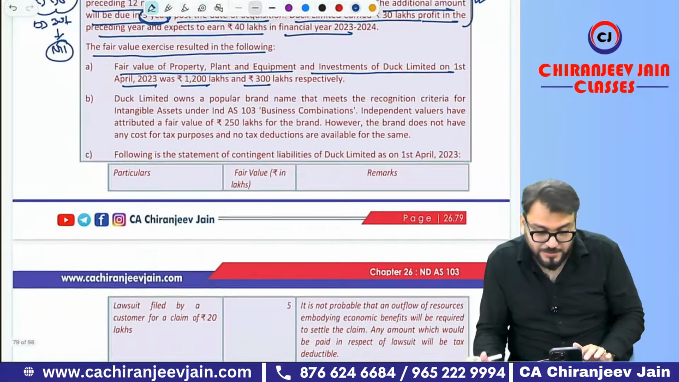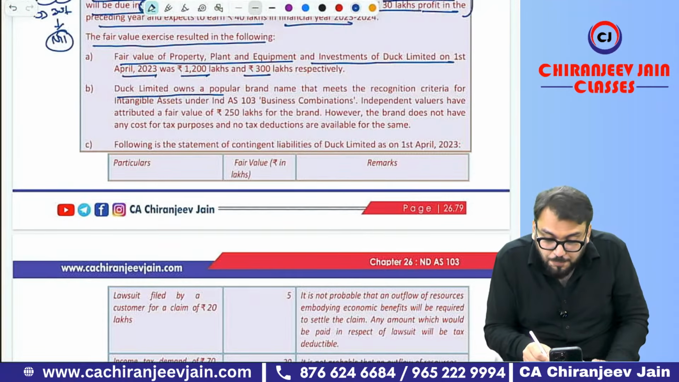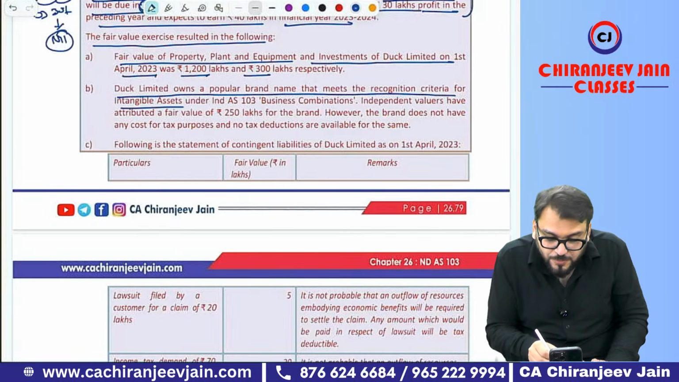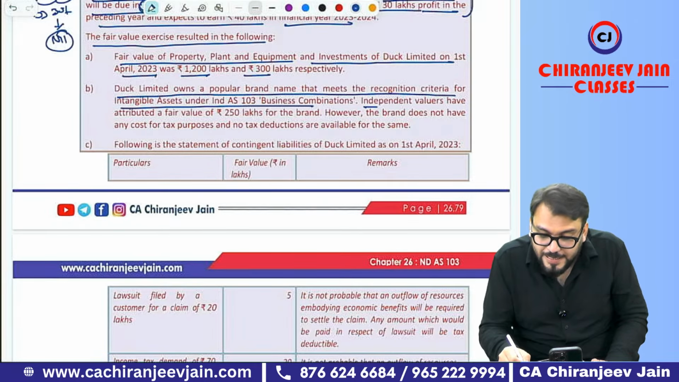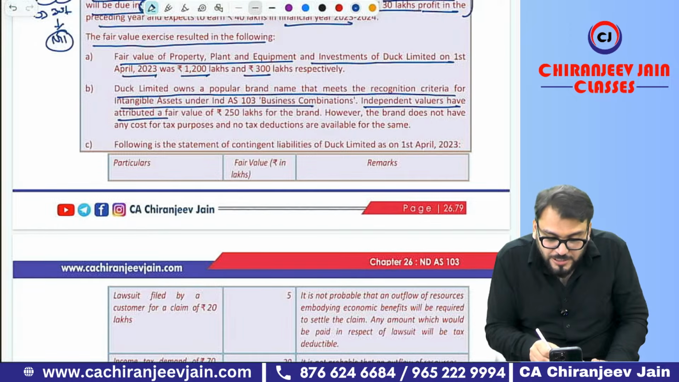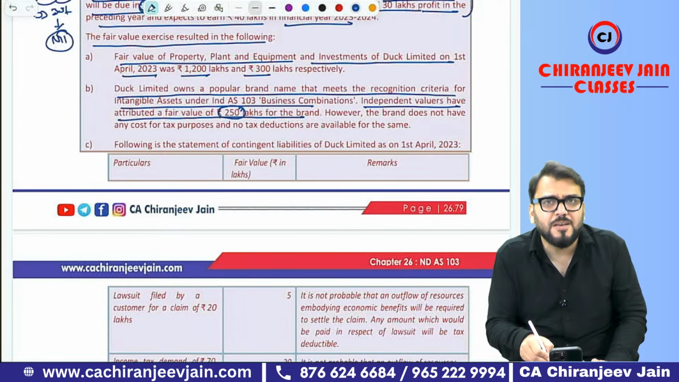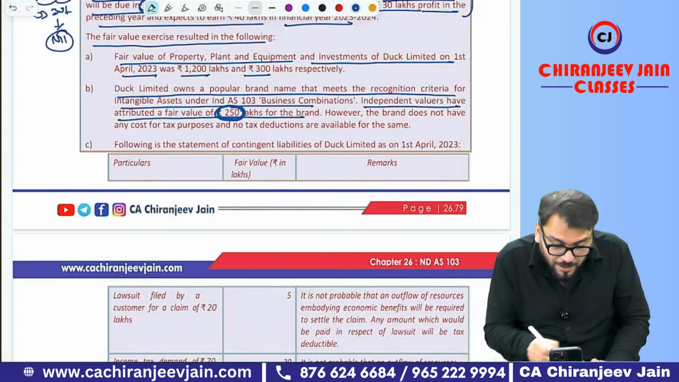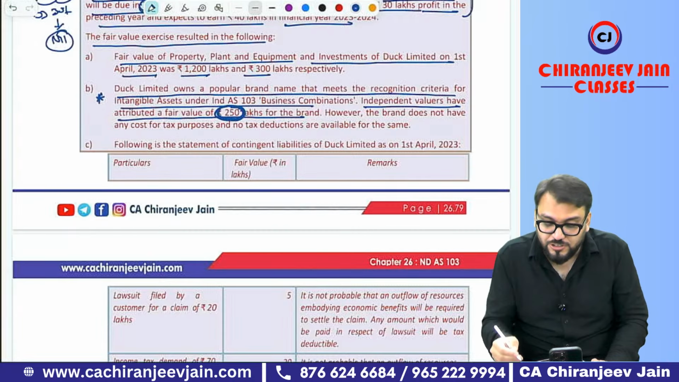Okay, sir? Yes, sir. Duck Limited owns a popular brand name that meets the recognition criteria of an intangible asset under Ind AS 103. An independent valuer has attributed a fair value of 250 lakh for the brand. So 250 lakh, can you see this is the fair value, and carrying amount is nil because it was not recognized in the balance sheet of the acquiring company? Yes, sir. So fair value, give a star mark. This is super important. You can miss this information.